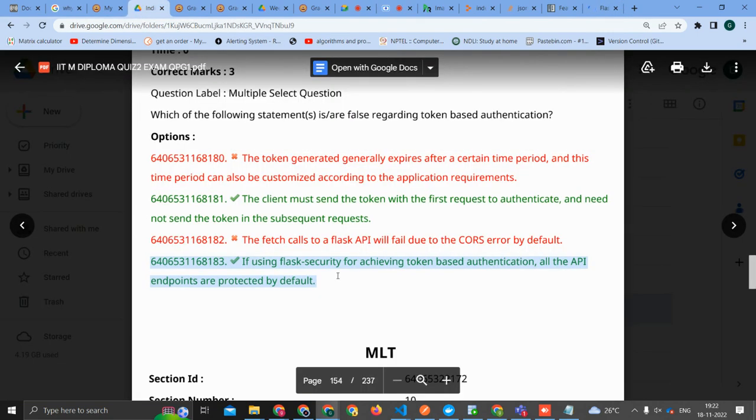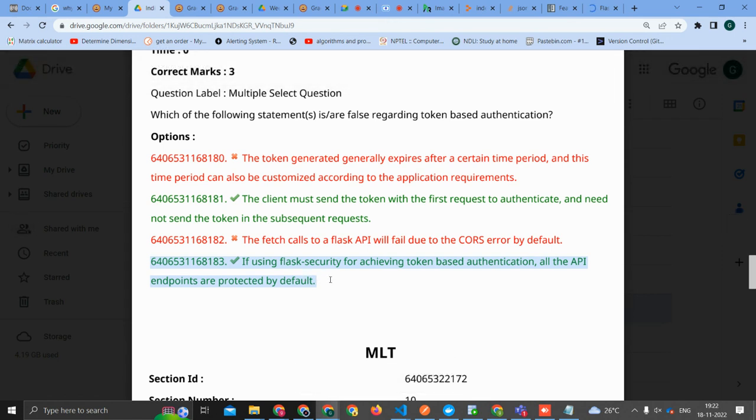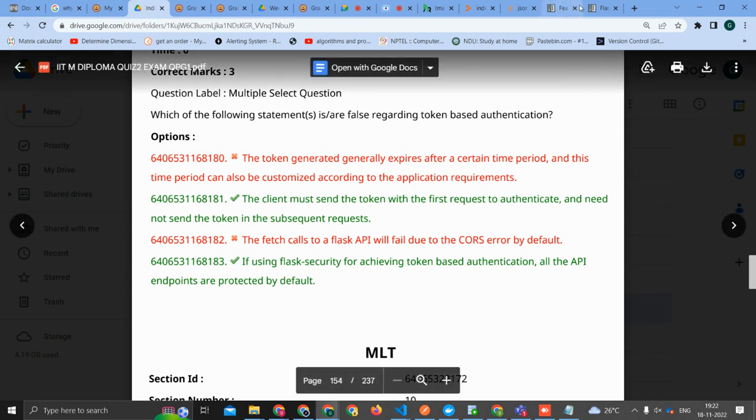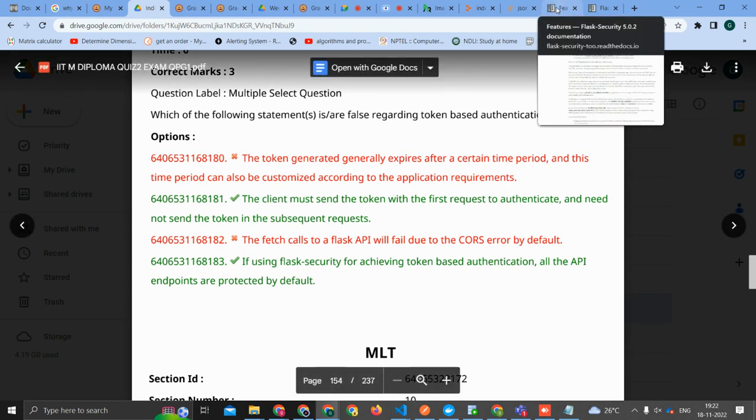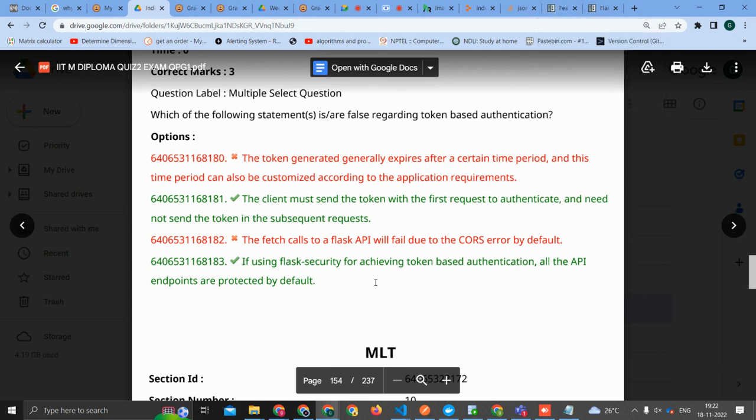So something like @login_required or something like that. I'm not sure. Okay, let's skip this as of now. But the point is, it's not by default. Not all the API endpoints are protected by default. So you have to specifically write something. It's not by default, but you can make all the APIs protected by default. You remember how we did it for the course app, right? Similarly, you will have something like that. Understood.